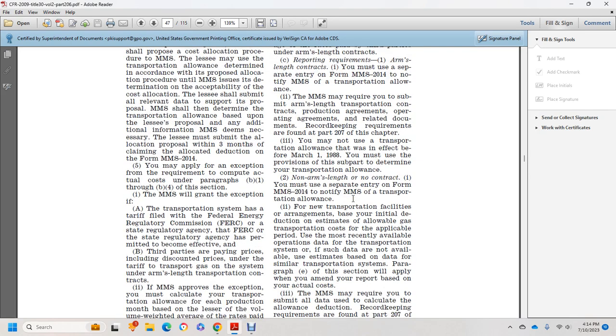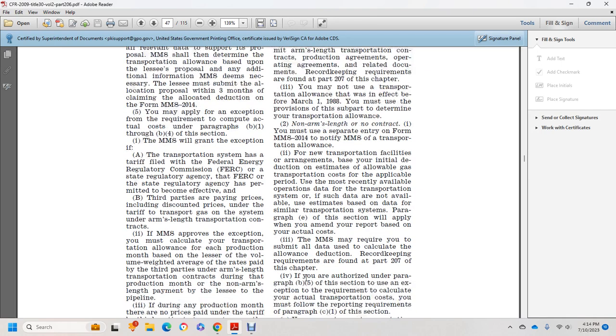2. For the new transportation facility arrangement, use the initial deduction estimate for the allowable gas transportation cost for the applicable period, based on the most relevant applicable operation data for the transportation system. If such data is not available, the estimate is based on the data for a similar transportation system. Paragraph of the section will apply with the amendment of the report based on the actual cost.